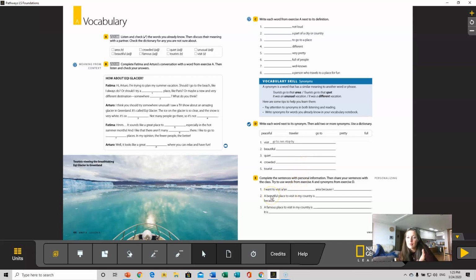And then I am really interested in part E. Complete the sentences with personal information. So, I want to visit, blank, because, okay? So please complete part E.